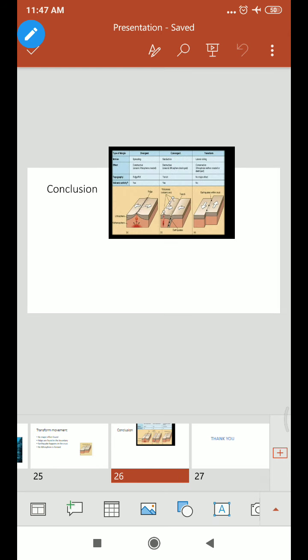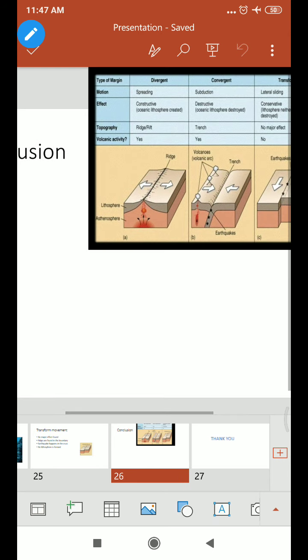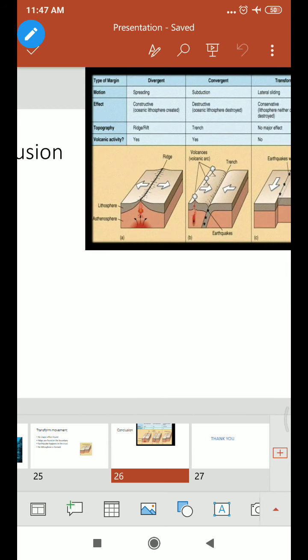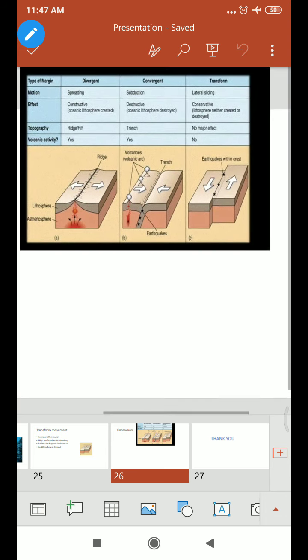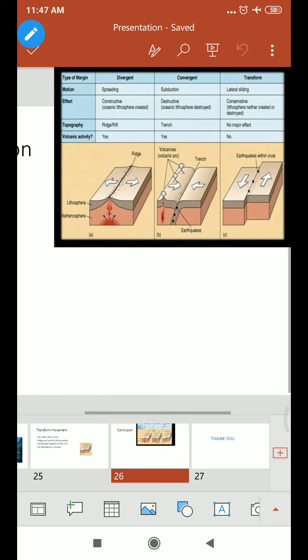In conclusion, we have discussed the tectonic plates and their movement. Three types of plate movement: divergent, convergent and transform. So we have discussed motion, effect, topographic change and volcanic activities. In divergent movement, spreading is there. Therefore, this constitutes the construction of new land.